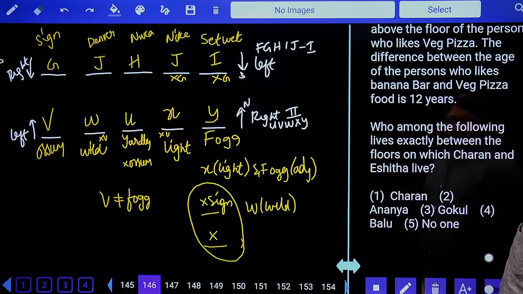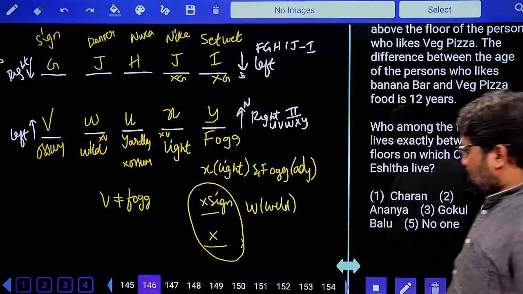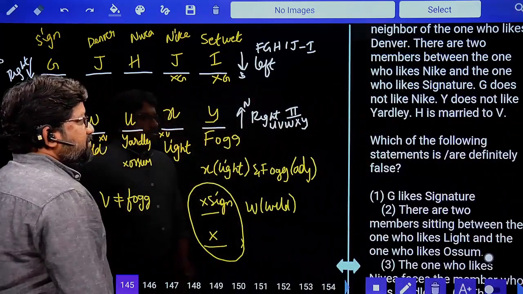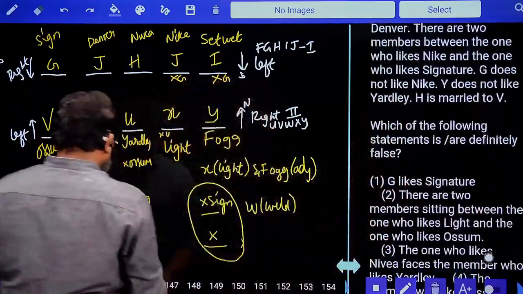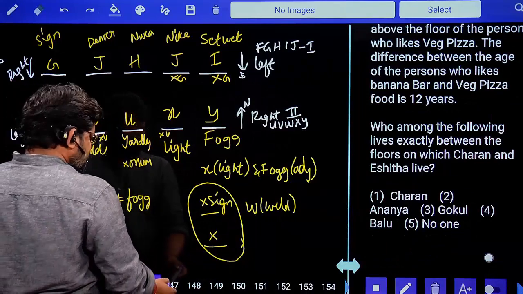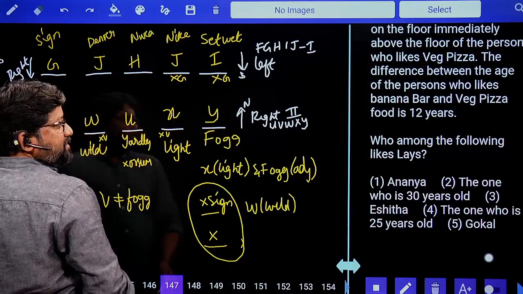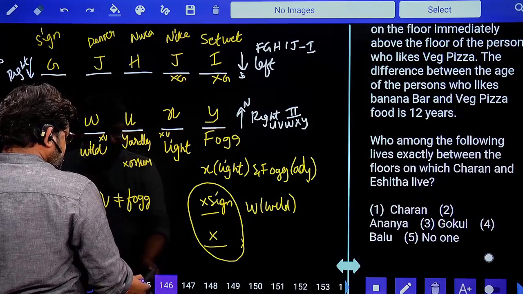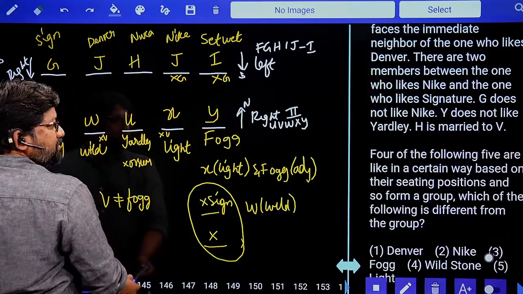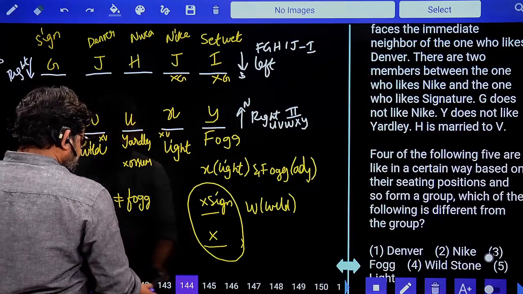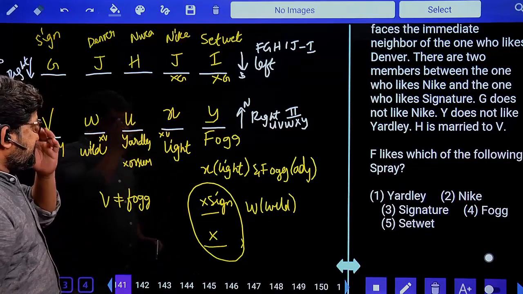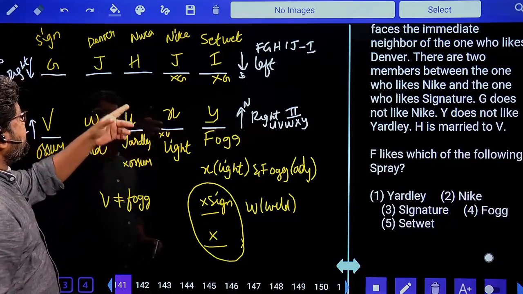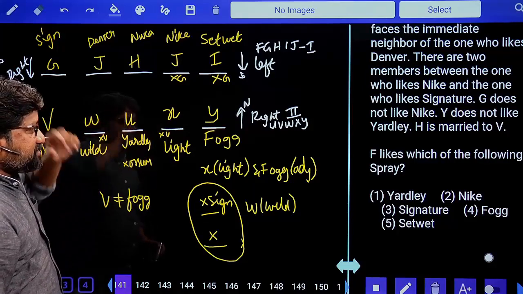Who among the following lives exactly between the floors on which? I think you have a different question here. Okay, I think there's only one question on this. I think the question started from 141. F likes which of the following spray? What's the question? F likes which of the following spray?